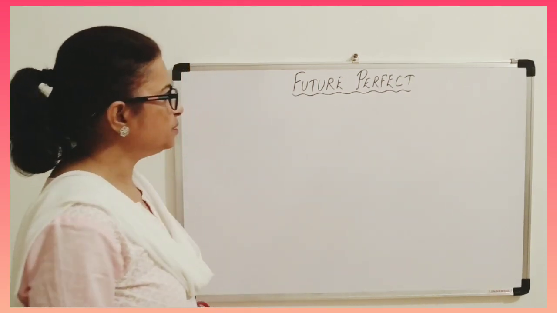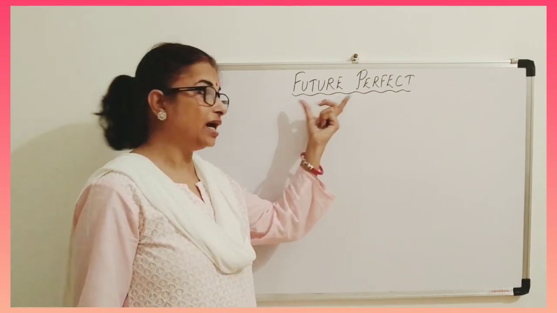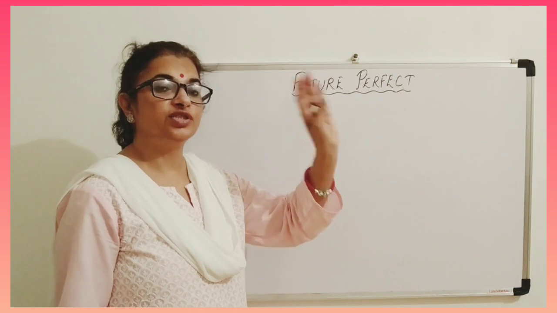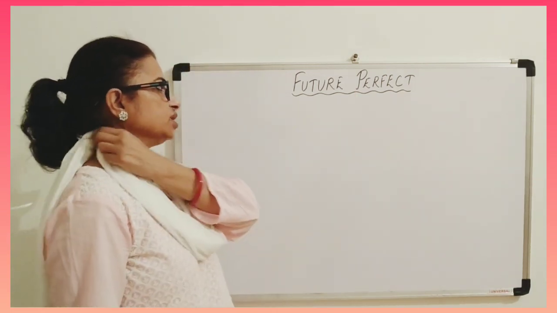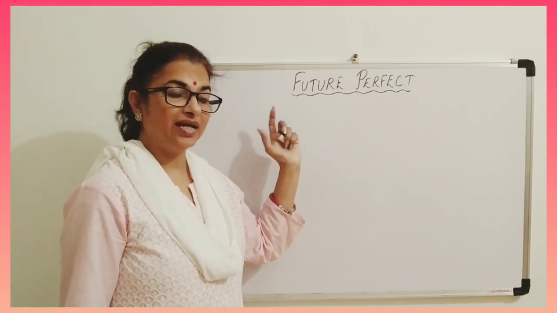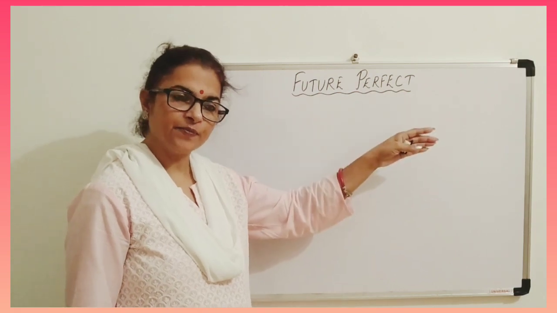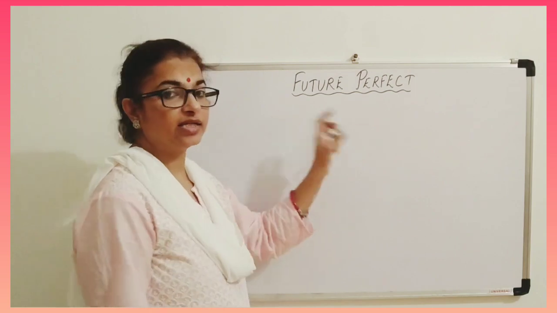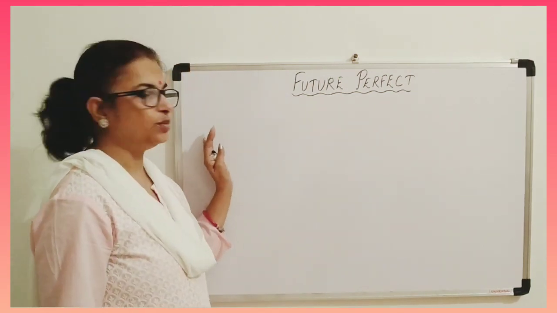Now in future perfect tense, as you can see, the words future and perfect mean some action in future which is complete. Okay, so future perfect is used to refer to the completion of an action in future at some point of time, and that is also in future only. So let us see with one example.